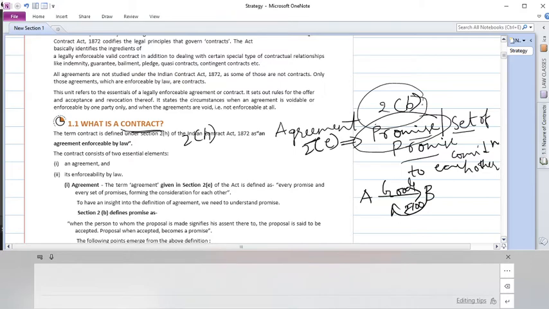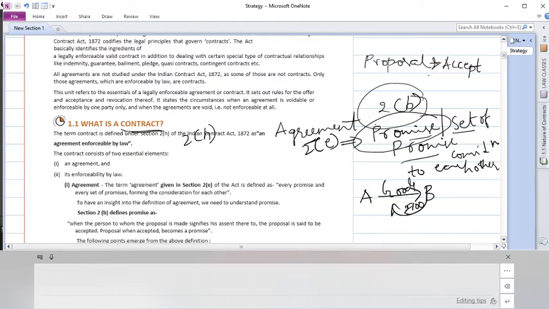Section 2 subsection B says a promise is nothing but a proposal and an acceptance. So a proposal, when accepted, becomes a promise. In day-to-day life we understand what a promise is, just that we give a word.